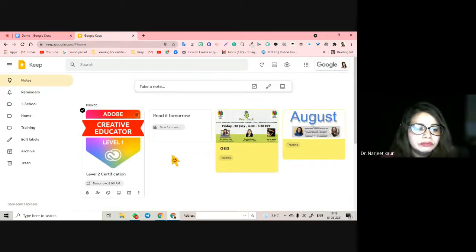And now let us see it on the phone. This Keep is there in your phone. I go right now here. See, in this one, there is no option of voice note, no option of recording your voice and taking a note.